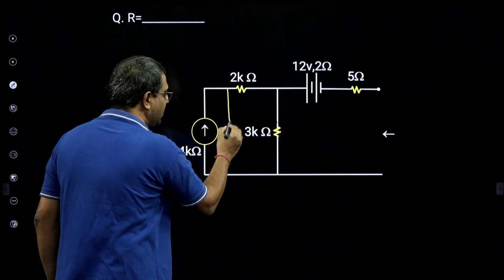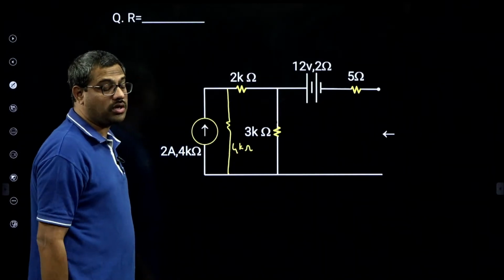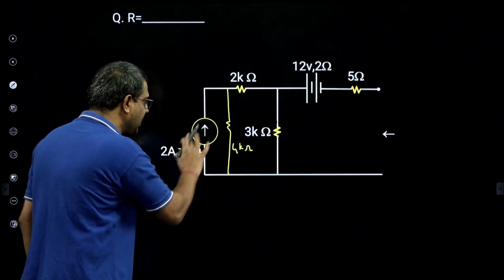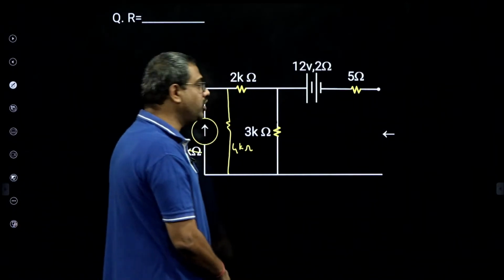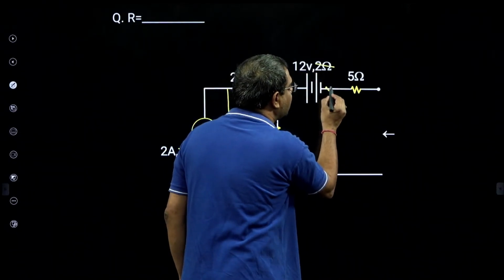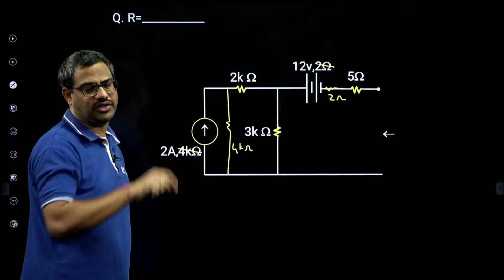Here it is 4 kilo ohm coming here, because a practical current source has large resistance in parallel. So 2 ampere, 4 kilo means I will remove this and write it here. And what about a practical voltage source? A practical voltage source has small resistance in series. So I will remove that and write here, this is also 2 ohms. So now I included the resistance of practical sources.